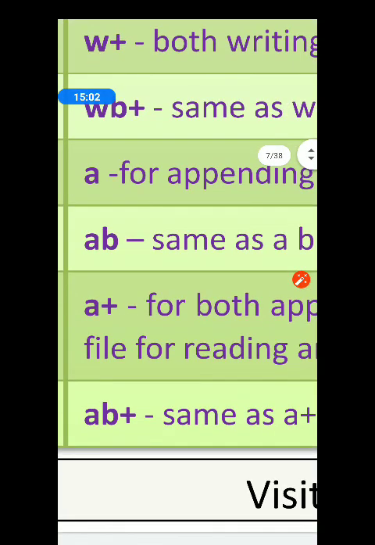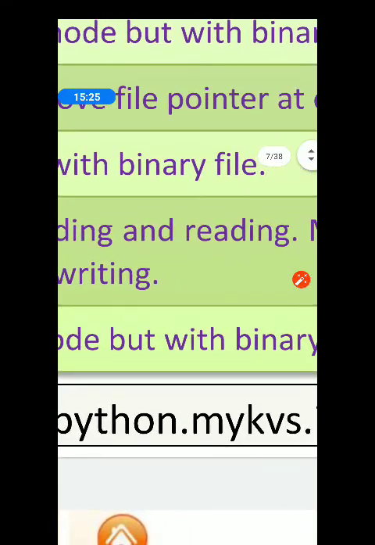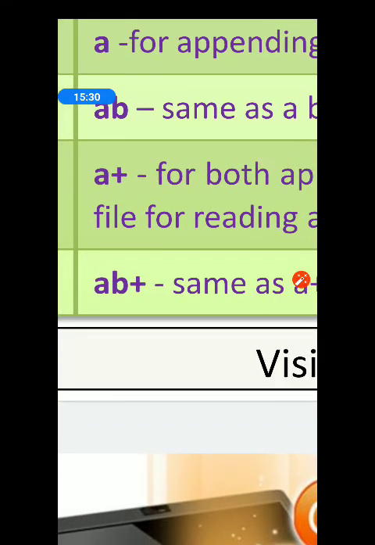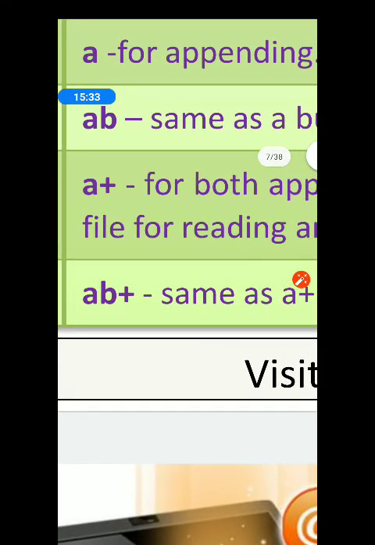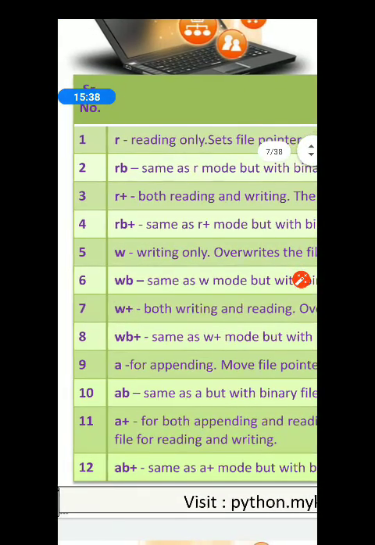A is very important. A is appending. What is the difference between appending and writing a file? I'll give you the difference. This is an important question for your examination. AB, appending files in binary mode. A plus, both appending and reading. AB plus, both appending and reading in binary files. So these are file mode constants.